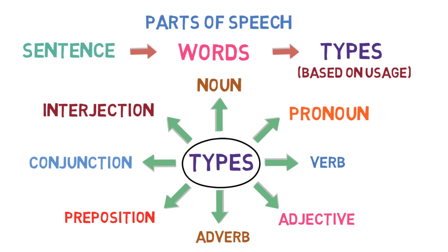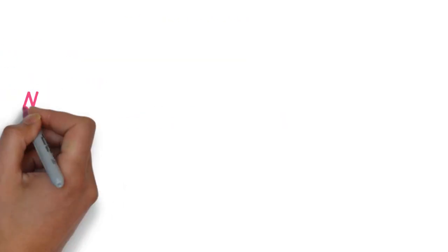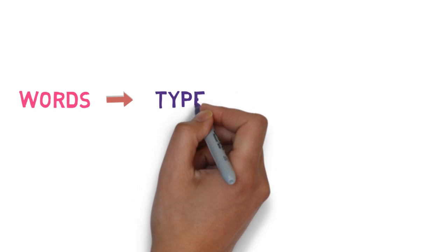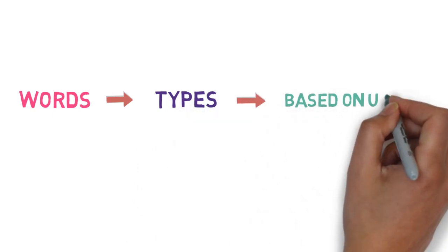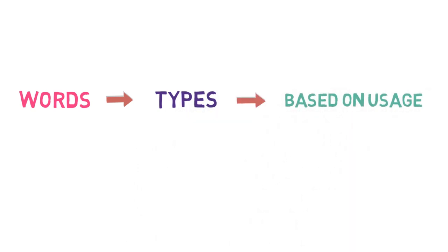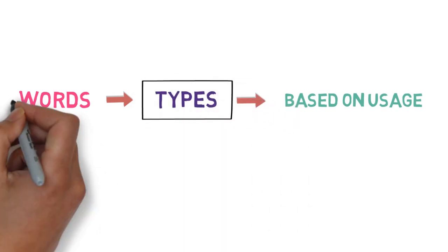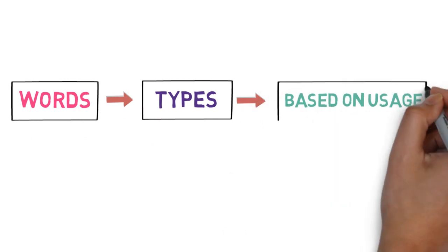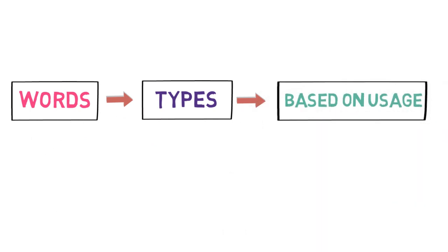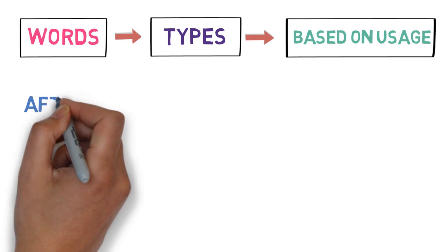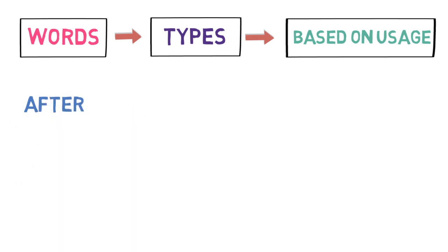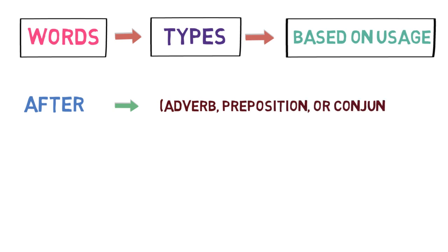One important point to note is that as words are divided into different types based on their usage or work they do in a sentence, it is clear that we cannot say to which part of speech a word belongs unless we see it used in a sentence. For example, let's take the word after. What kind of part of speech is it? Is it an adverb, preposition or conjunction or something else? We cannot tell it until we see its usage in the sentence.